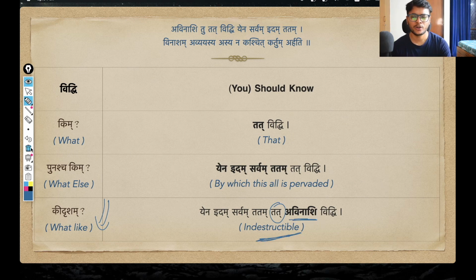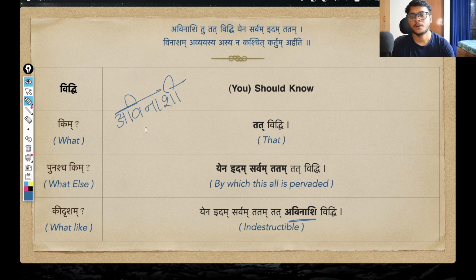A lot of you can already guess this word, but again, avinashi. See, if I give you another word, avinashi, would you be able to tell the difference between this and this? I will explain this, but at this point, you can just pause the video and see if you can tell the difference between Avinashi and Avinashi. How can you differentiate between the two?